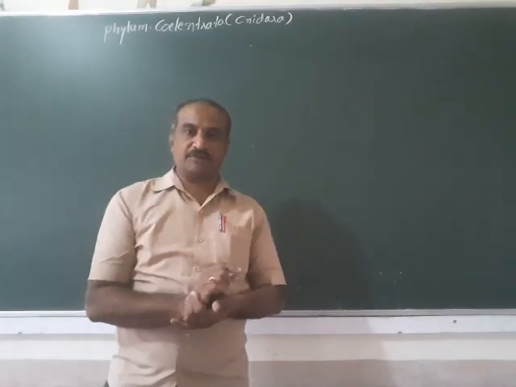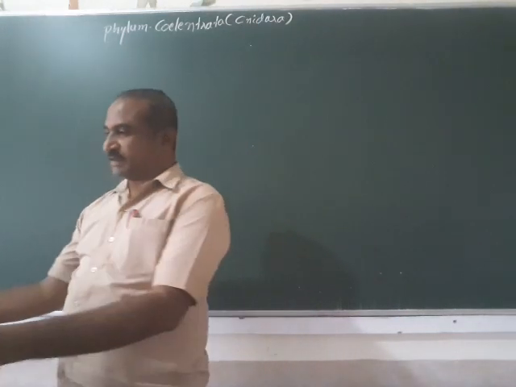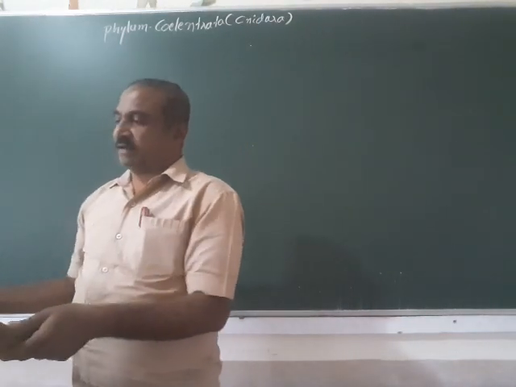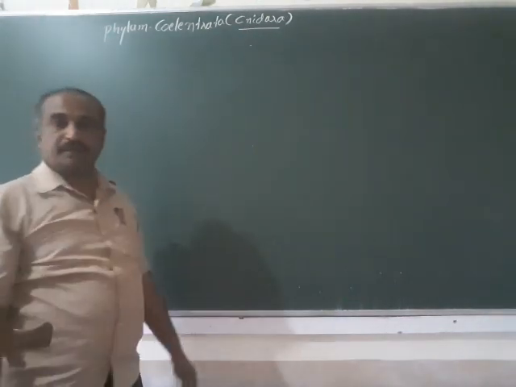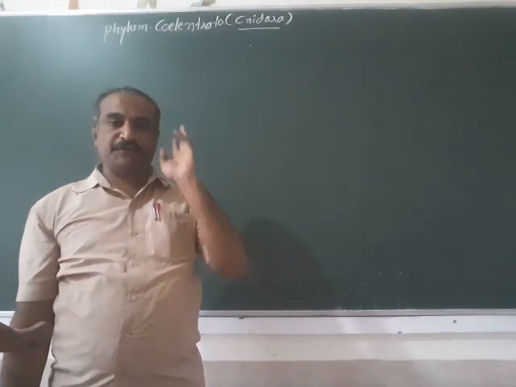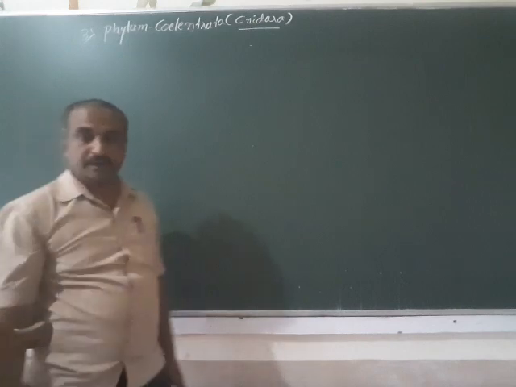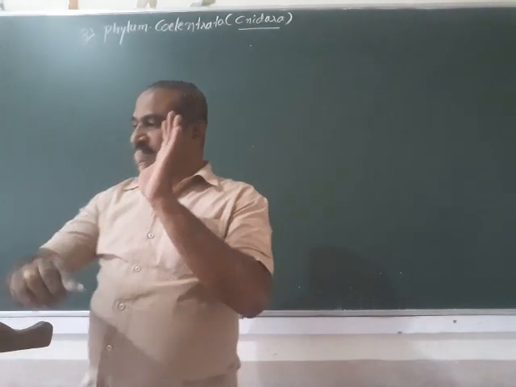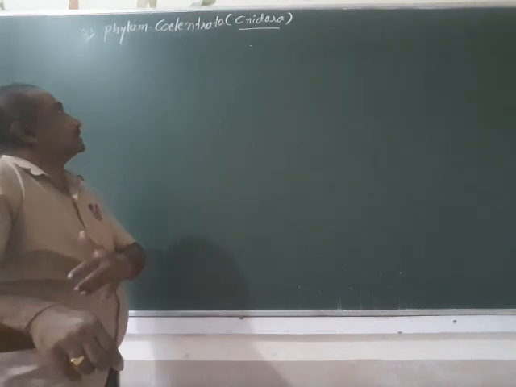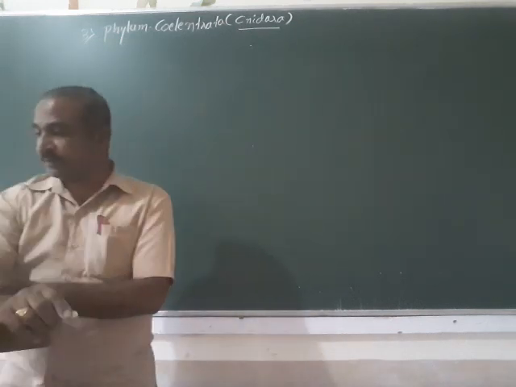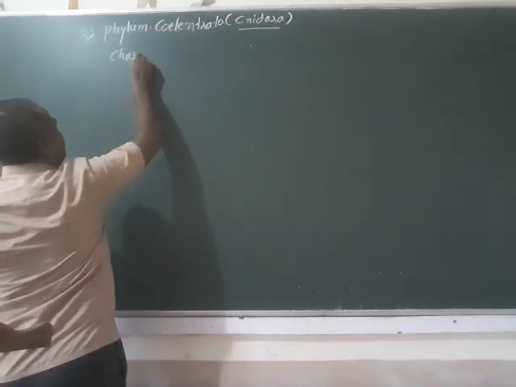So today we shall start with one more phylum. That phylum is called Coelenterata, so called Cnidaria. So this is the third phylum in the animal kingdom. The members of this Coelenterata are commonly called Cnidaria, and they have certain characters.